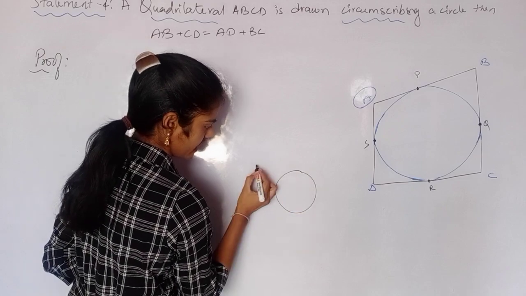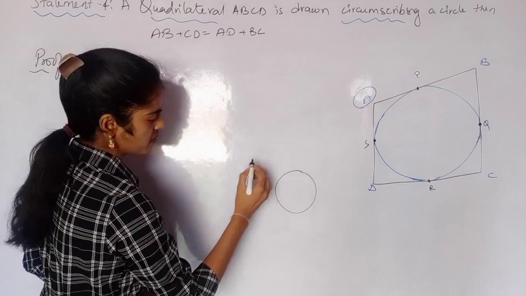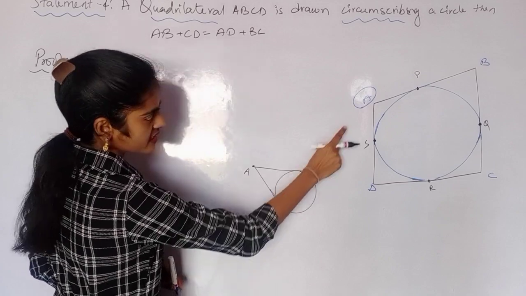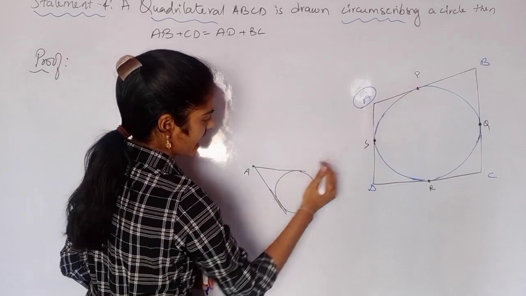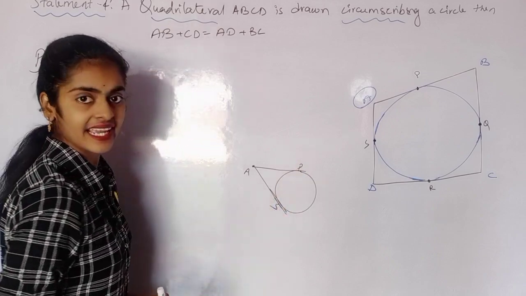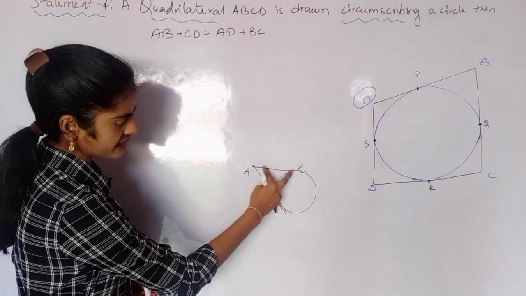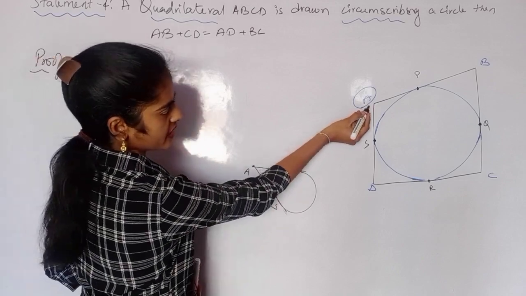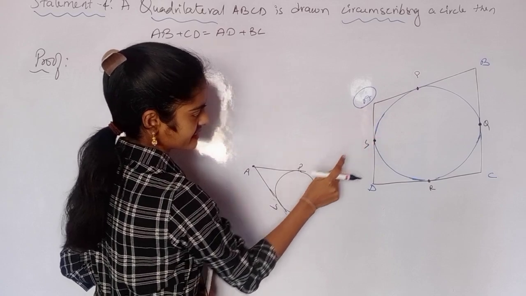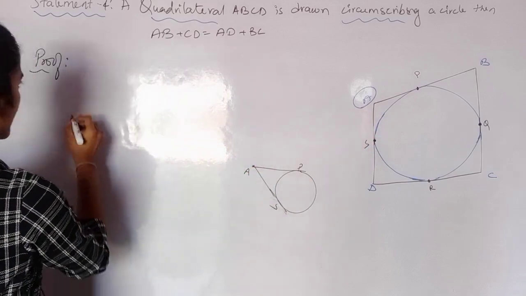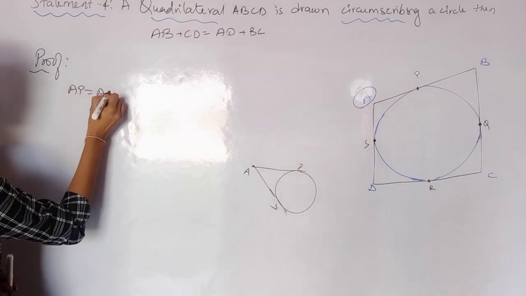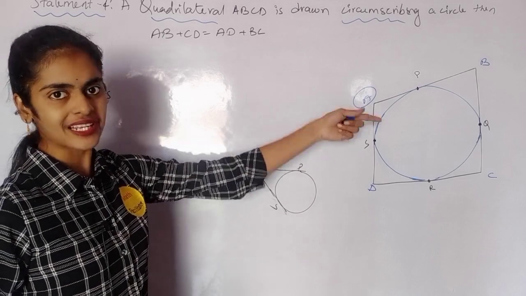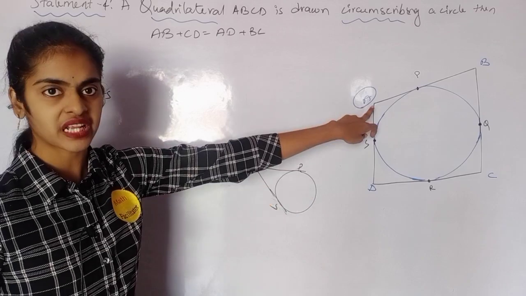So I have a circle, I have a point A here, and from A I can see there are two lines in this way. From A I have two lines, AP and AS. Now these are two tangents. Are you able to understand? So can I say AP is equal to AS? We know from theorem 9.2, the lengths of tangents drawn from an external point are equal. So I can say AP equal to AS.